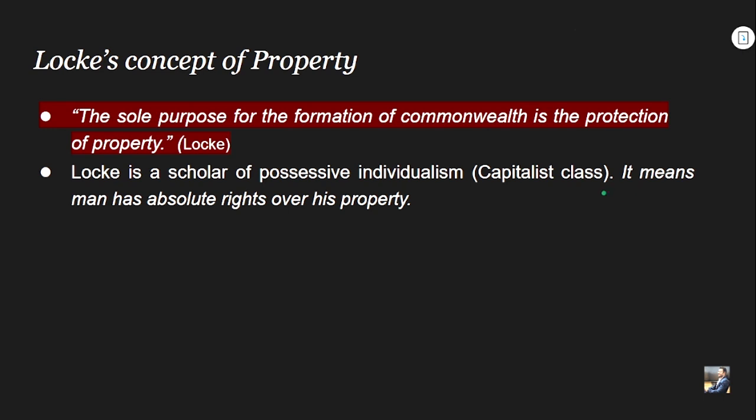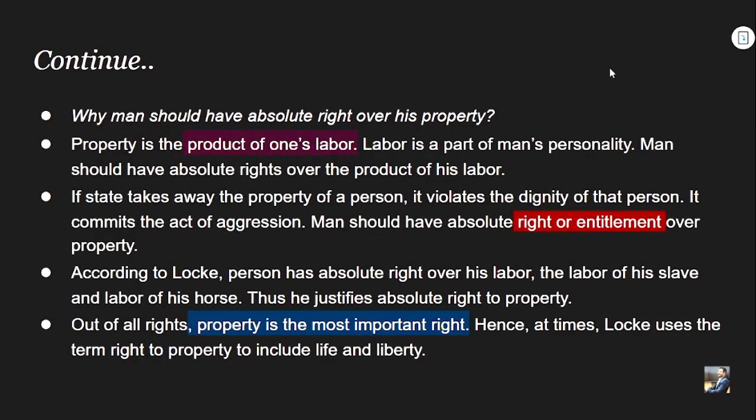That's why he is giving a lot of emphasis upon property. He will talk very fundamentally about the concept of property, because as he belonged to the school of possessive individualism, for him property, like for Hobbes, will be very important, very significant, right? So let's see in further detail, right?